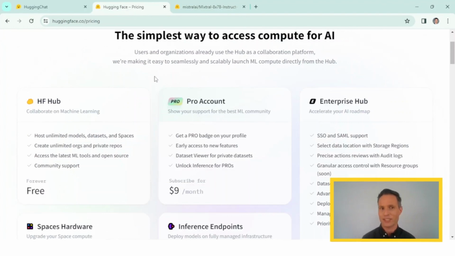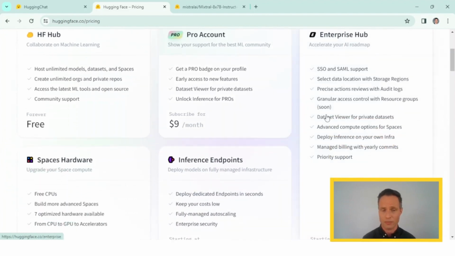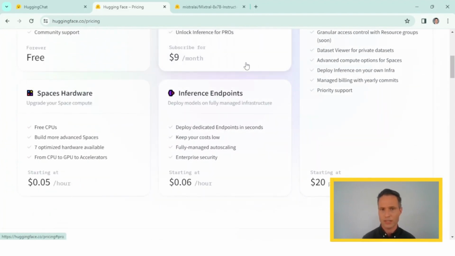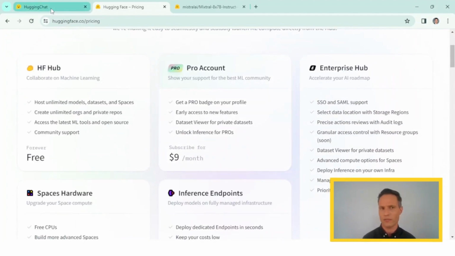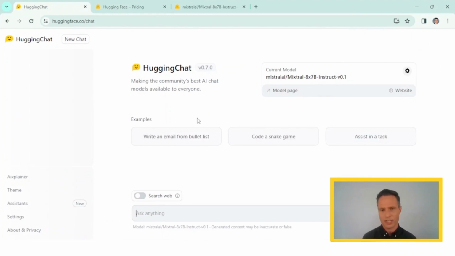There is also a pricing for Hugging Face. However, most of it is free. So I think the free account really suffices for most of you. But if you want to, you can also use a Pro account or Enterprise Hub. Please also notice that the price they're charging is considerably lower than ChatGPT Plus, so it's quite a good advantage. Well, for now, let's just stick to the free version.